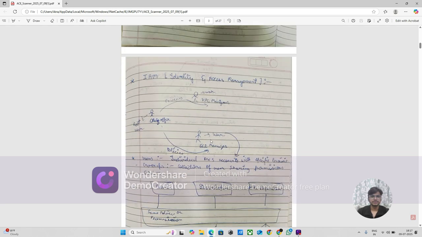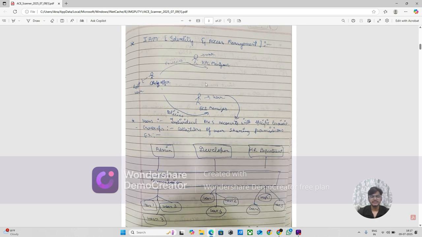Now we are going to jump to IAM. IAM is nothing but Identity and Access Management. It is about how much access to give to a user or a manager, like giving access to a user or a particular person. In that way you can secure your application or your database, everything you can secure with this IAM.